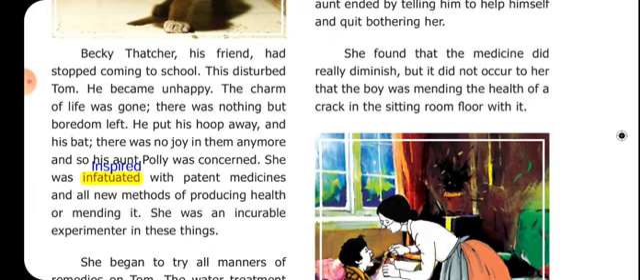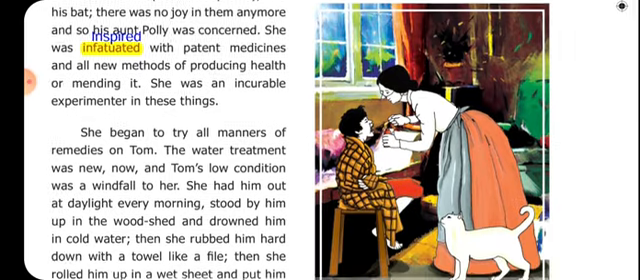Okay, so she found that the medicines were really diminishing. Diminishing means reduce. So underline and write that diminishing means reduce. So the medicines got reduced day by day, because he was taking the medicines daily, right? So very often he used to take this painkiller, and so the medicines got reduced. So he was actually putting the painkiller into the crack in the sitting room. Is it clear? And he was trying to repair it. So he was just repairing the floor. So here mending means repair. Okay, so underline the word mending and write repair.